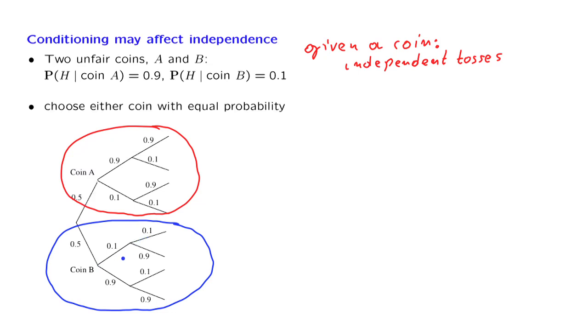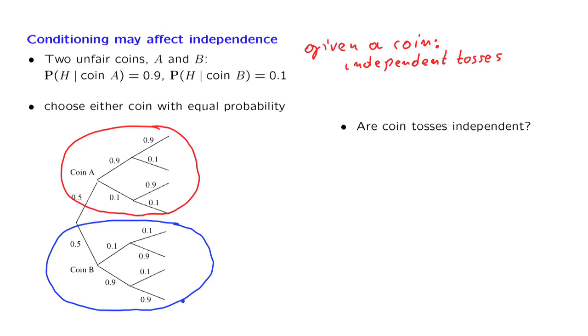Suppose now that we choose one of the two coins. Each coin is chosen with the same probability, 0.5. So we're equally likely to obtain this coin and then start flipping it over and over, or that coin and start flipping it over and over. The question we will try to answer is whether the coin tosses are independent. And by this we mean a question that refers to the overall model. In this general model, are the different coin tosses independent, where you do not know ahead of time which coin is going to be?